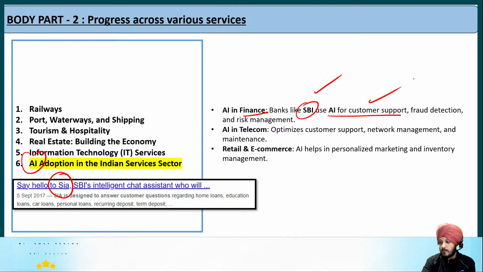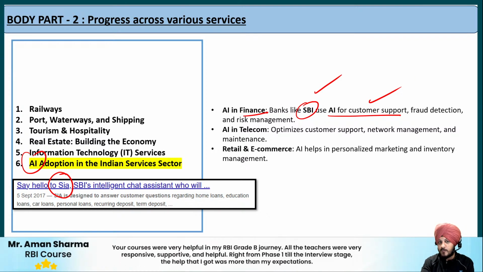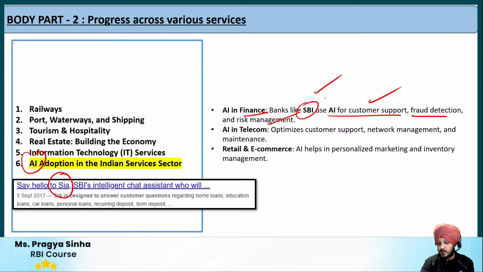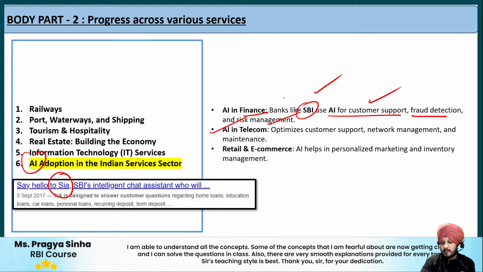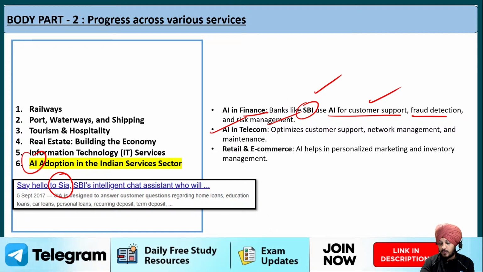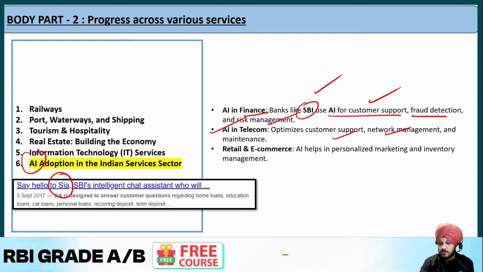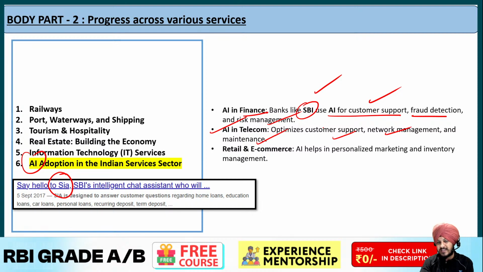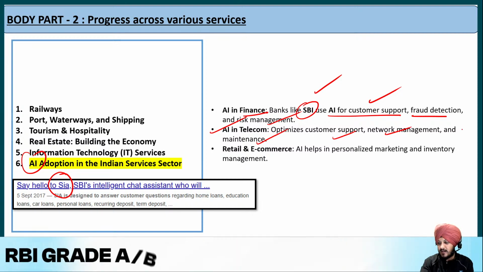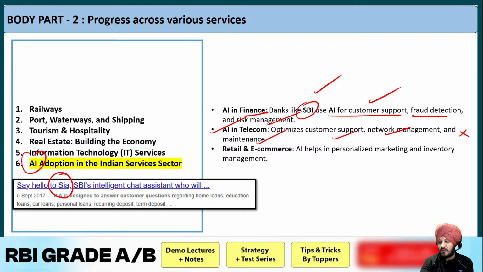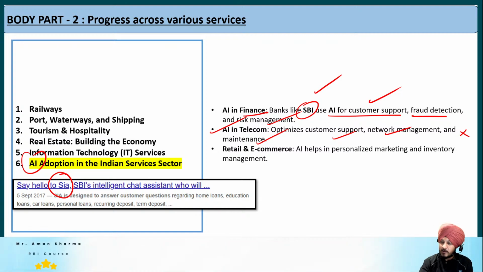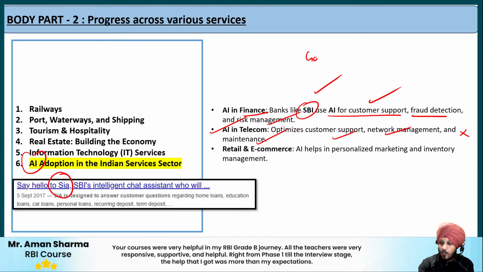And in a similar manner, we have been using multiple types of platforms through artificial intelligence for fraud detection and risk management also. Apart from that, we have been using AI in telecom also, because through that we are able to optimize customer support, and we are able to engage in network management and maintenance. Now try to search for examples also in the economic survey. The examples were not mentioned in a very specific manner, a lot of examples regarding these AI tools, so I have not written them. But what you can do, I would suggest you Google 1 to 2 examples.